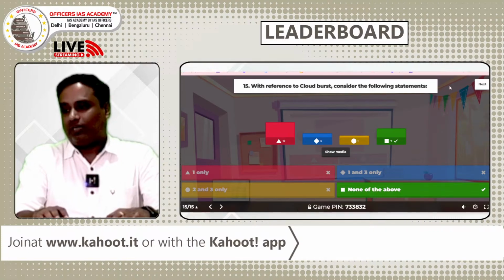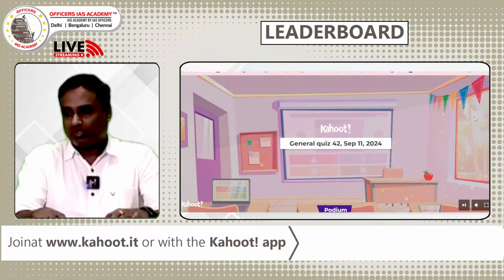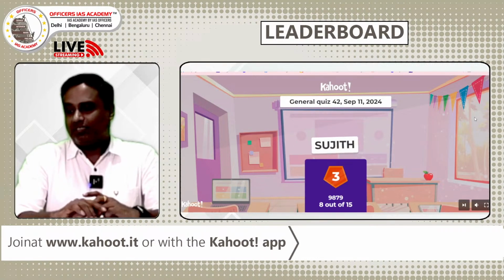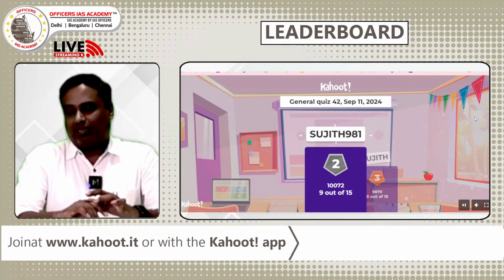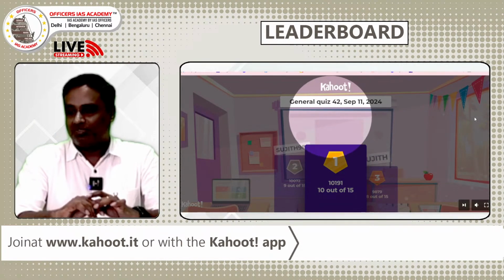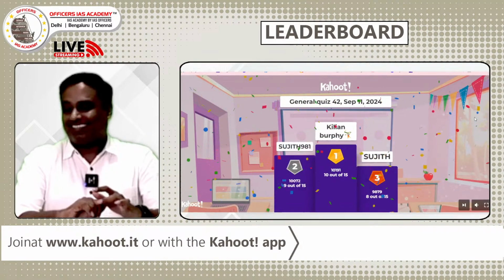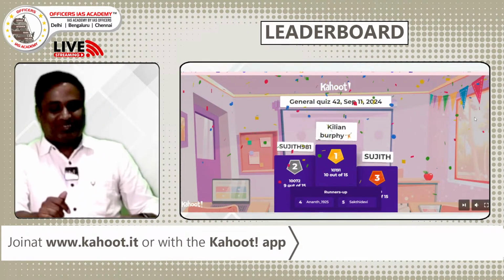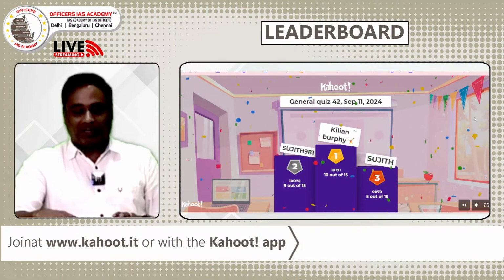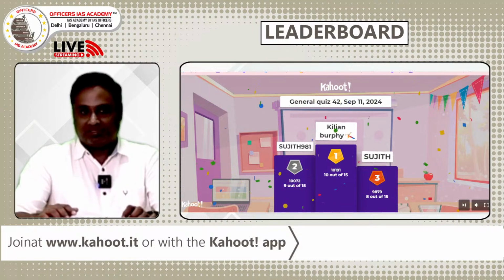Now we go to the final leaderboard of the quiz. The third spot is Sujit, and Sujit with 981 is the second spot. The first spot goes to, really, congratulations to Kilan Barbi. So climbed to the top spot. The previous top spot person went to the fourth or fifth. It's really a tough competition. It exactly happened in the previous quiz also.